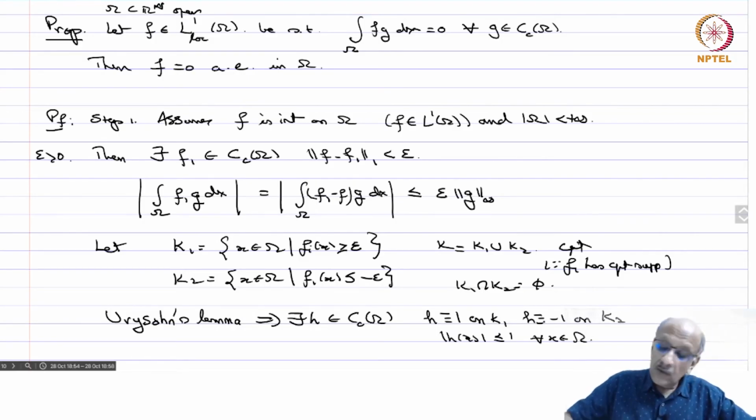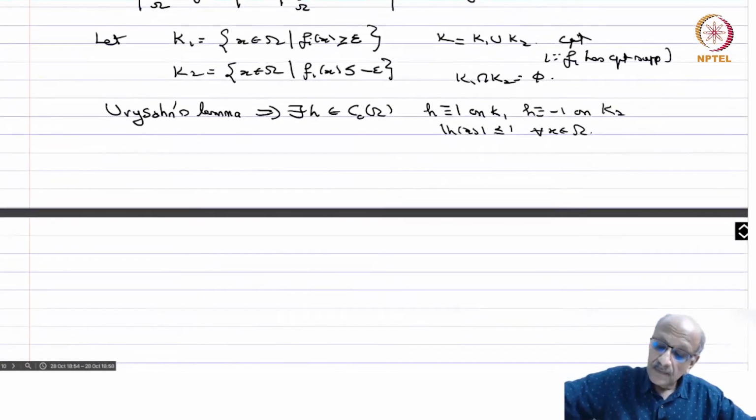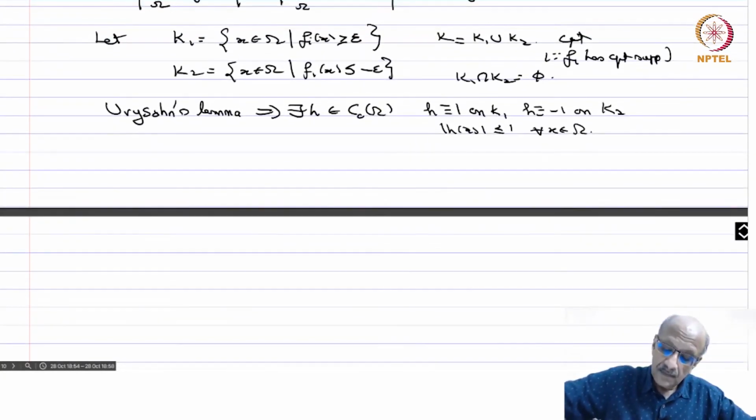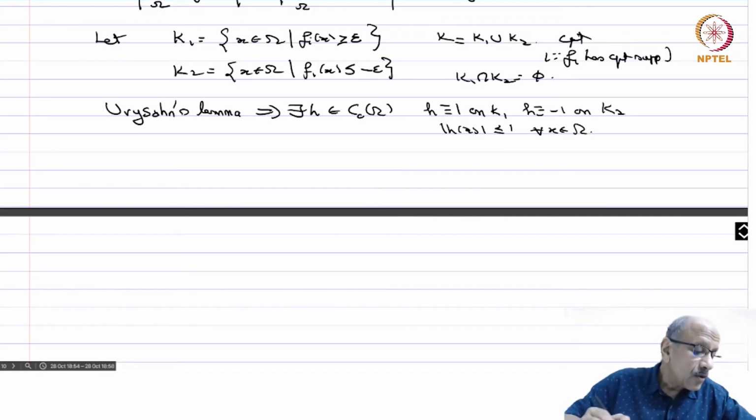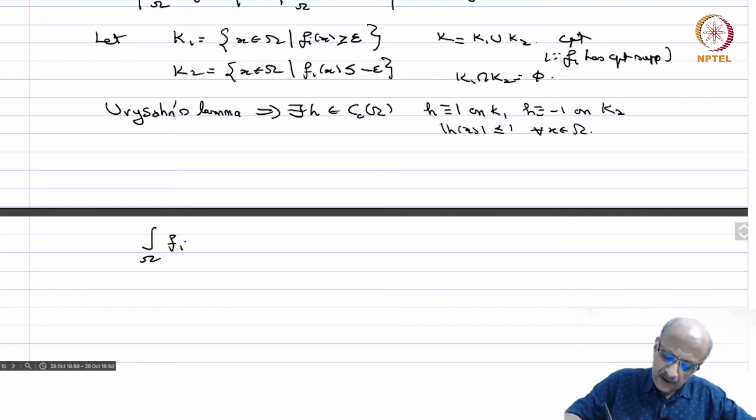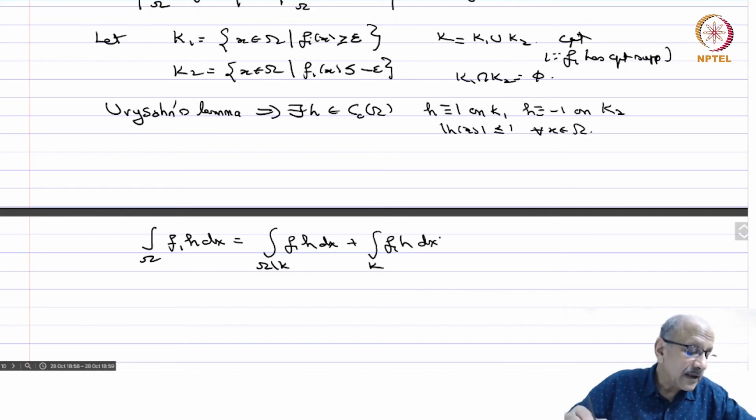Now if you have such an h, you have the integral over omega of f1 h dx, which equals the integral over omega minus k of f1 h dx plus the integral over k of f1 h dx. I am just splitting the integral.